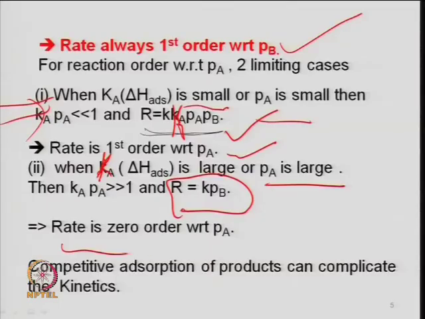So, the rate in this case seems to be zero order with respect to the partial pressure of A, independent of the partial pressure of B, what you call a zero order reaction. It means the competitive adsorption of the product can complicate the kinetics. Sometimes it may happen that A is adsorbing, B is adsorbing, and the product may also adsorb. I have not talked about the adsorption of the product, but it may happen that the product which forms during the reaction adsorbs on the surface of the catalyst and then further desorbs.